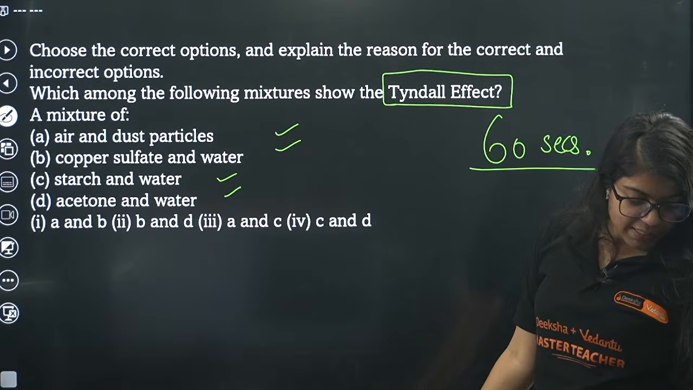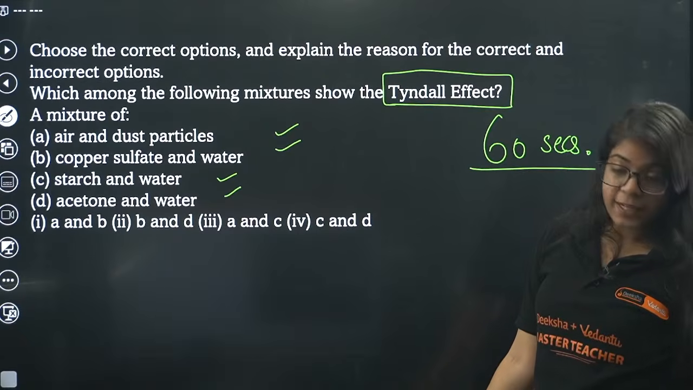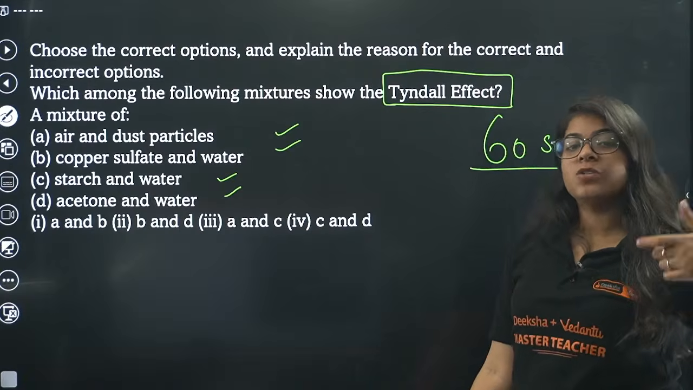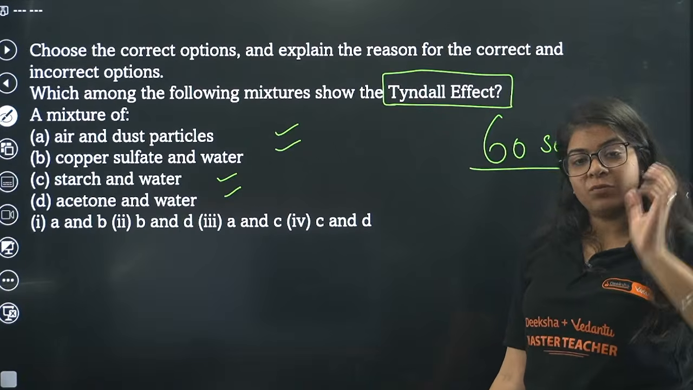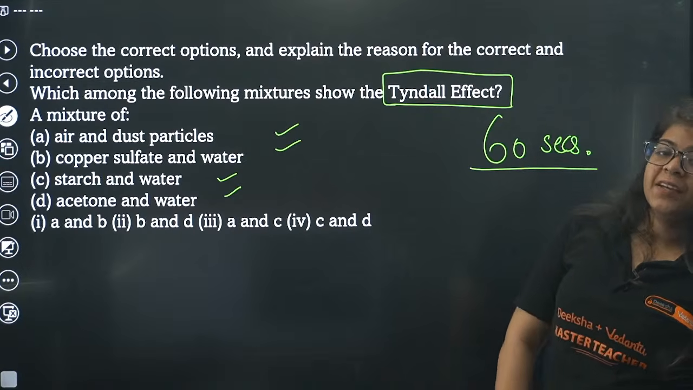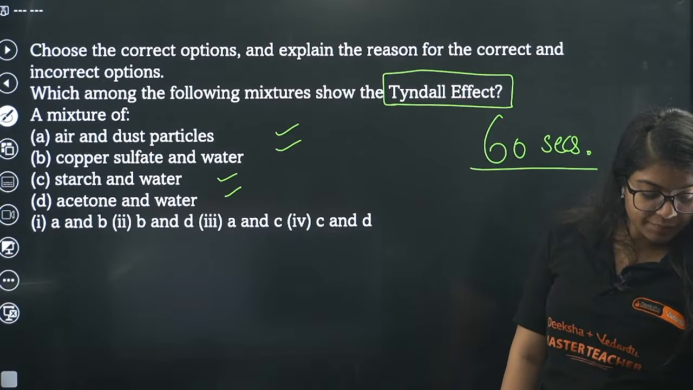Which one of these solutions show Tyndall effect? A and B, that is your air and dust particles, copper sulfate and water. B and D, acetone and water. A and C, C and D. Let me know fast.